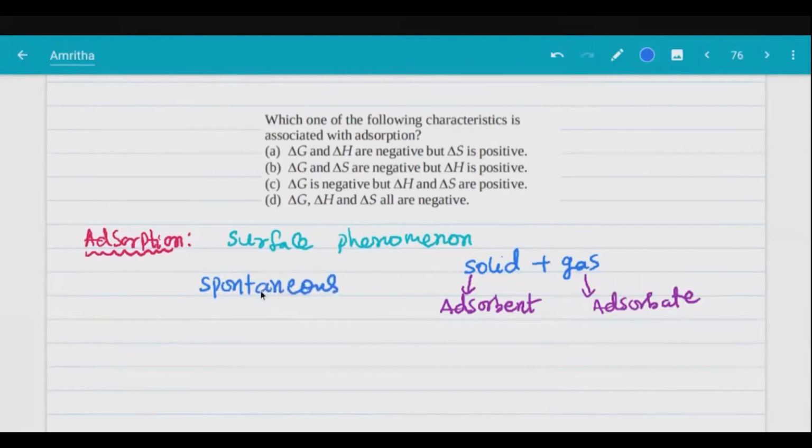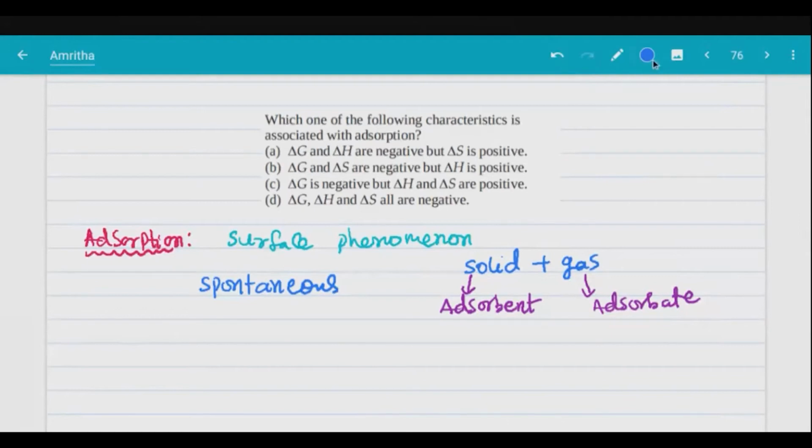Spontaneous, again I'm reminding you, doesn't mean it is very fast. Spontaneous doesn't mean fast in chemistry. Not instantaneous. Spontaneous means it proceeds in a single direction. Very important. Spontaneous in chemistry is different from instantaneous.